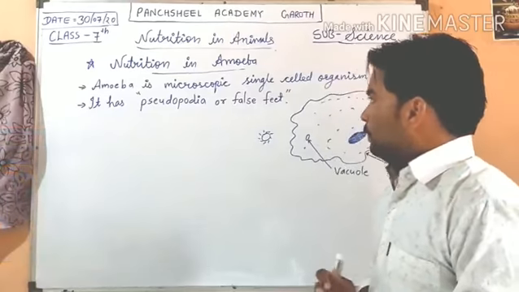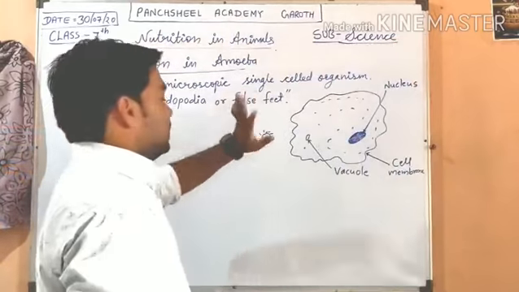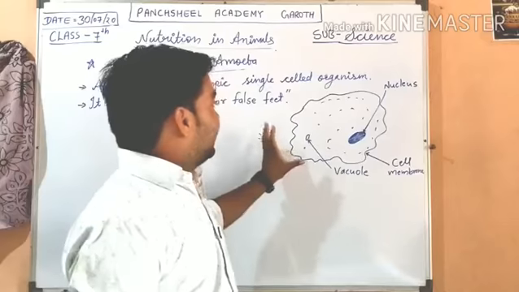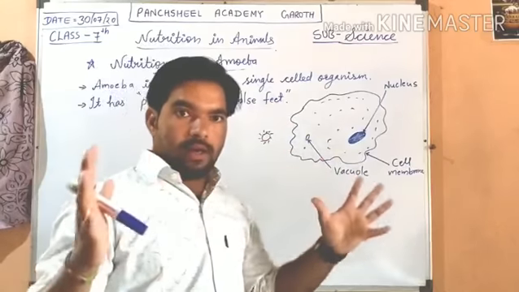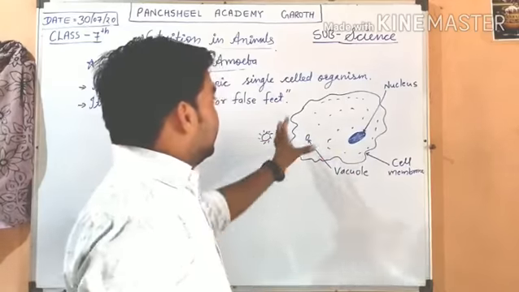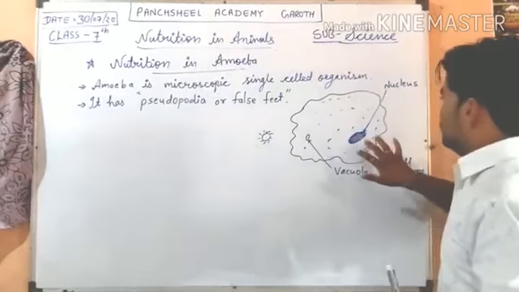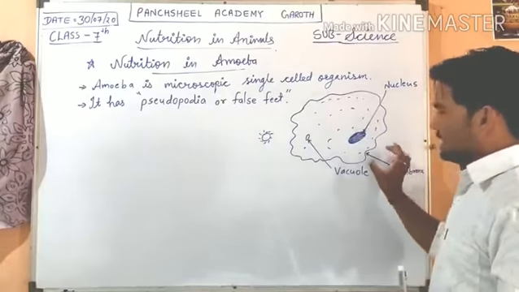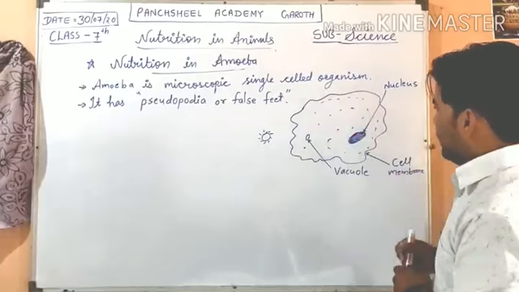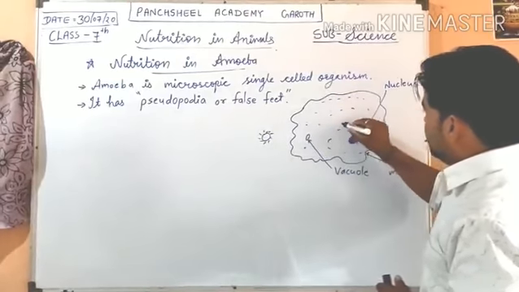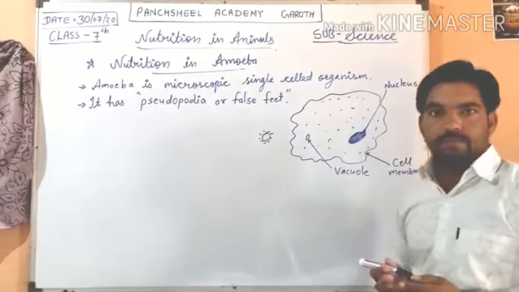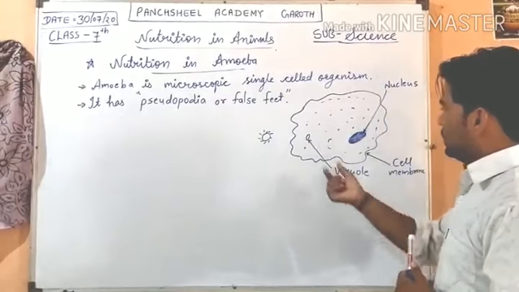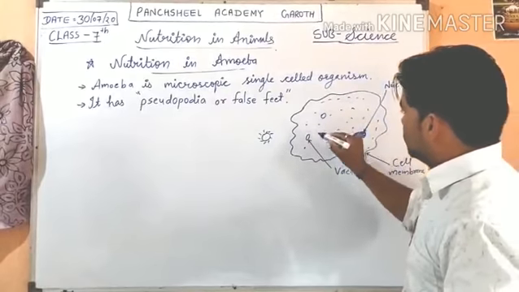So it has pseudopodia or false feet. This is the structure of amoeba, but it doesn't have any mouth, any hands, any legs. This is an amoeba in which it has a nucleus inside it. This is the boundary which we call the cell membrane. Inside the cell membrane, this liquid is cytoplasm. This is the nucleus, and there are some food vacuoles inside the amoeba.